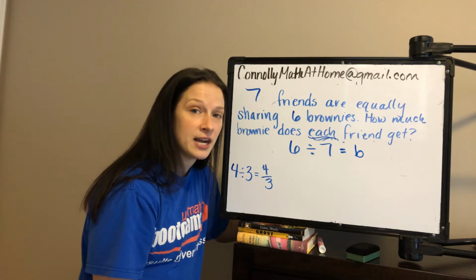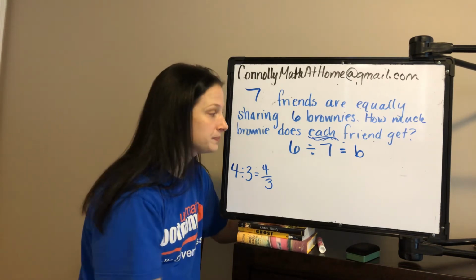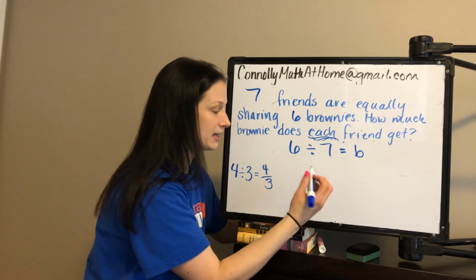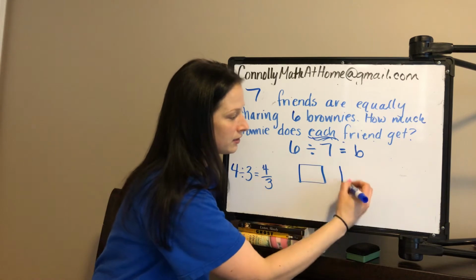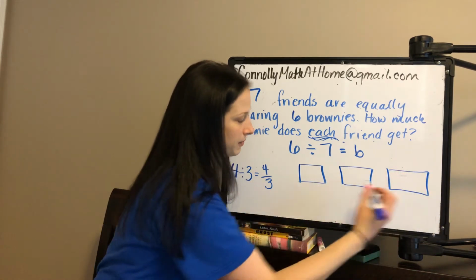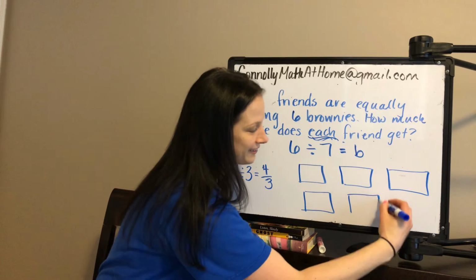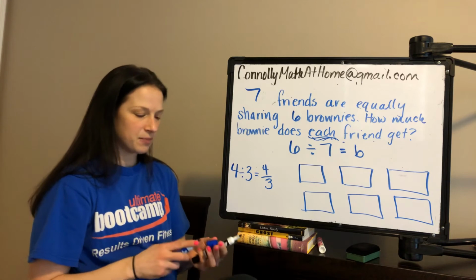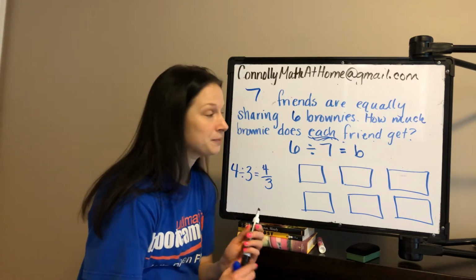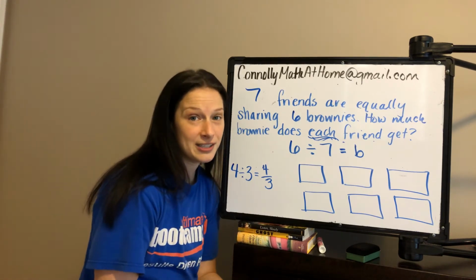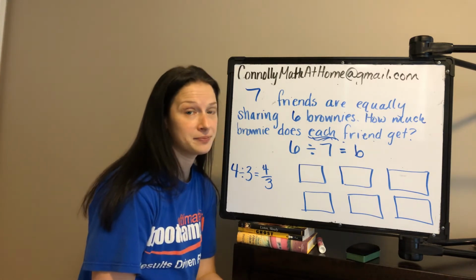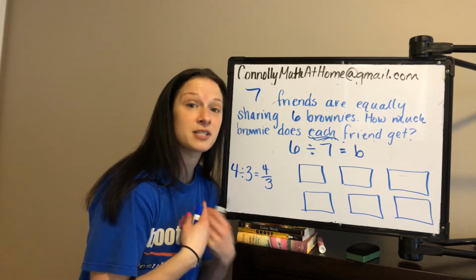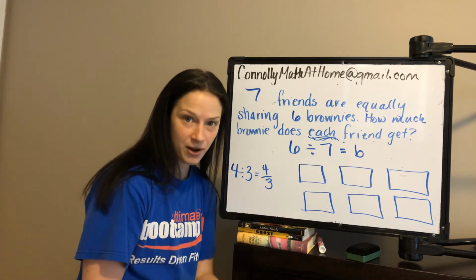So when you're deciding what your representation is that you're going to draw, you're going to start with how many brownies you have and figure out what to do to get equal shares there. So, of course I have to pick big numbers. My goodness, not big, but annoying to draw. So 6 full brownies, and we're splitting them between 7 people. So you can clearly see that everybody is not getting a full brownie. We're just not. Okay, so what we're going to do is similar to what we did where Miss Conley got to try a piece of every kind of brownie.